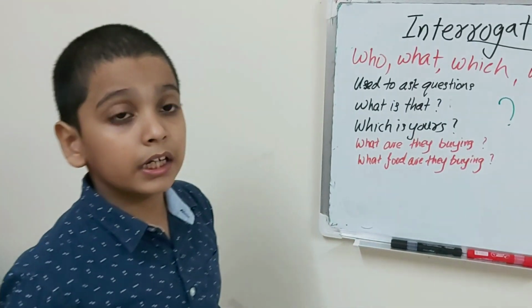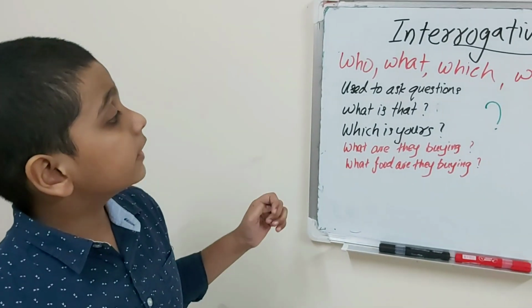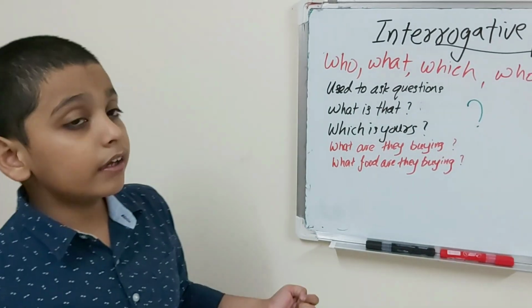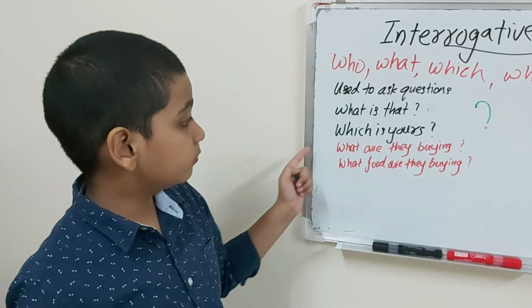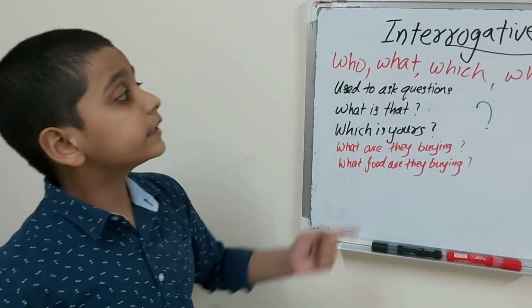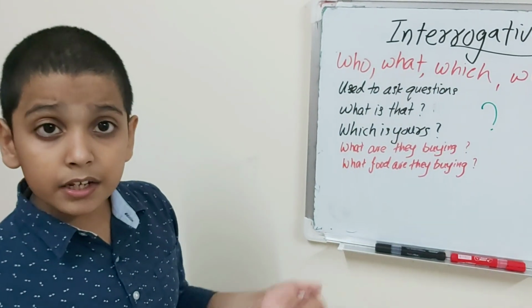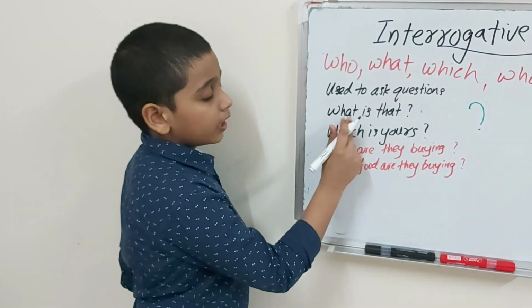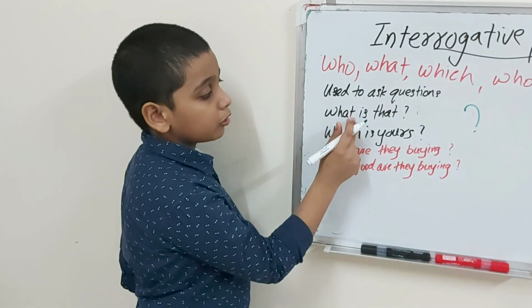There should be a question mark at the end of the sentence, and it's a question format. So, for example, what is that? Which is yours? These interrogative pronouns are generally followed by verbs. See here in the sentence, what, an interrogative pronoun, is followed by the verb is.